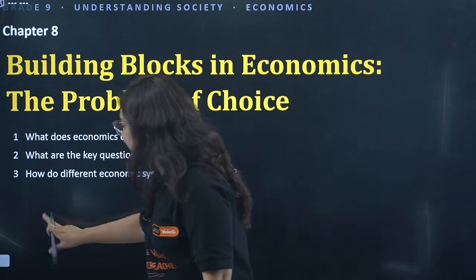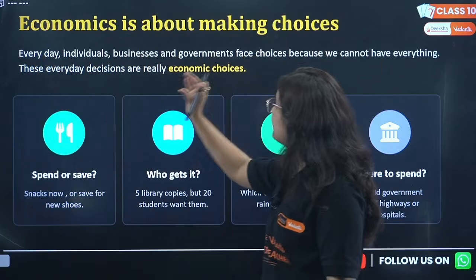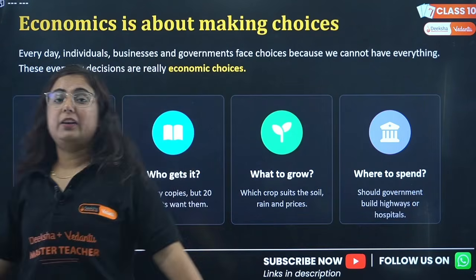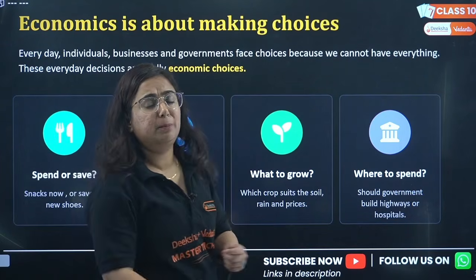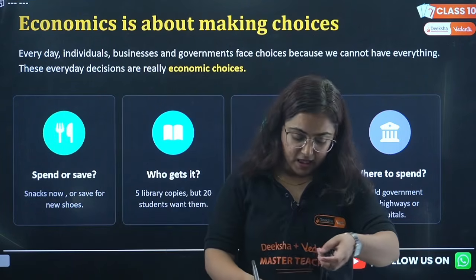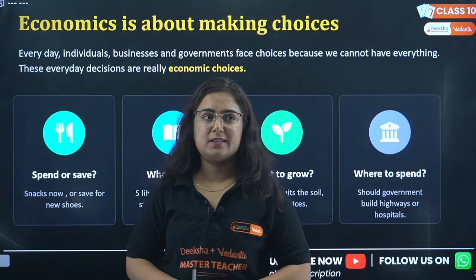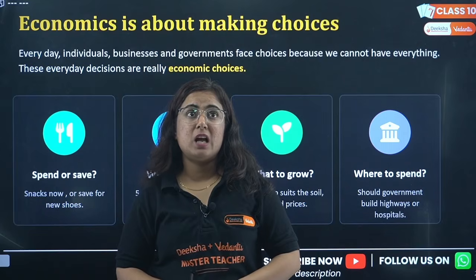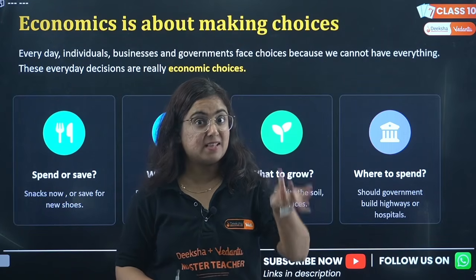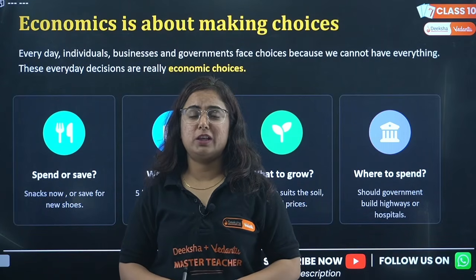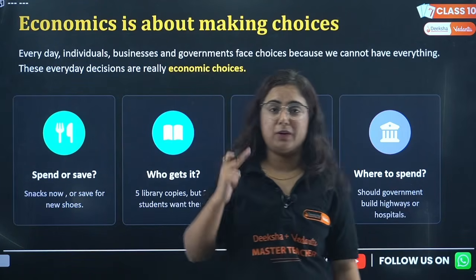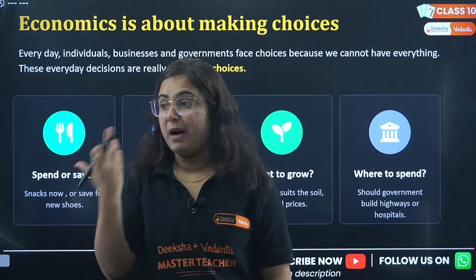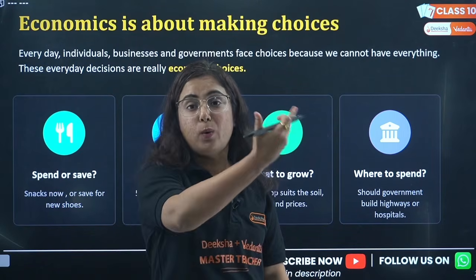Starting this session, beta, economics is about making choices. Every day we wake up, we have some demands in our mind: that today I will ask my father to buy me some pens, some copies, I need to buy new shoes, I need to buy a new bike sometimes, or if you're thinking about a new phone. Every day we wake up and think about something, about buying, about eating, about going out.